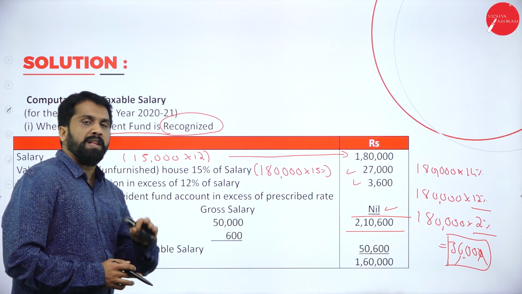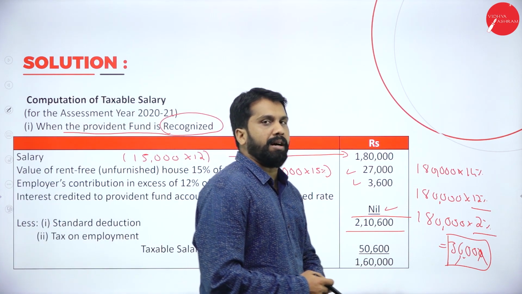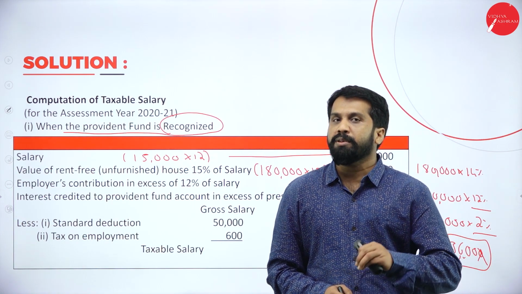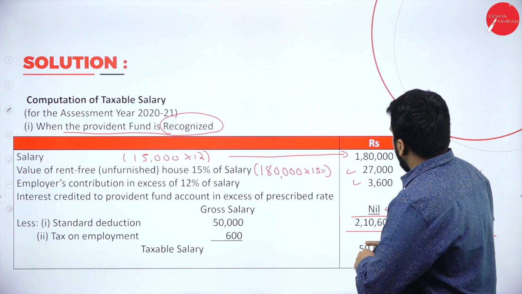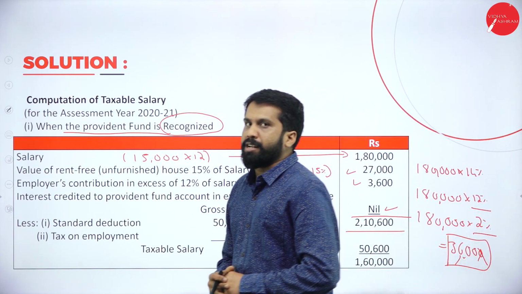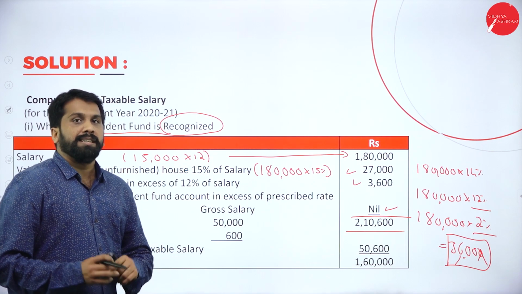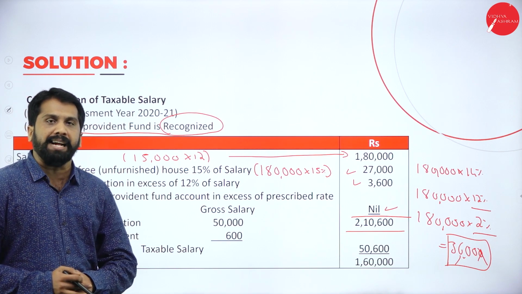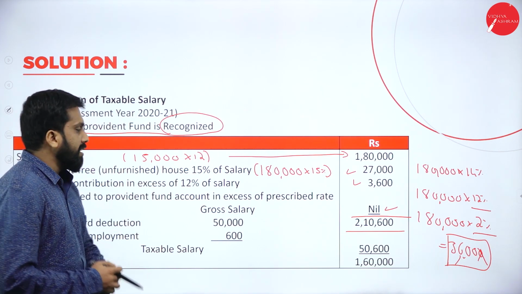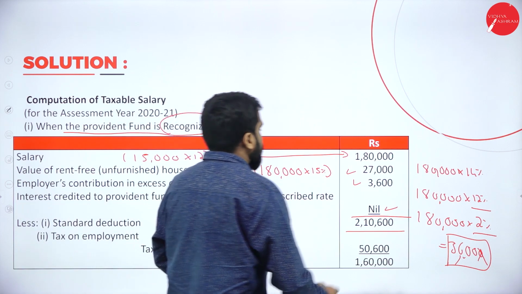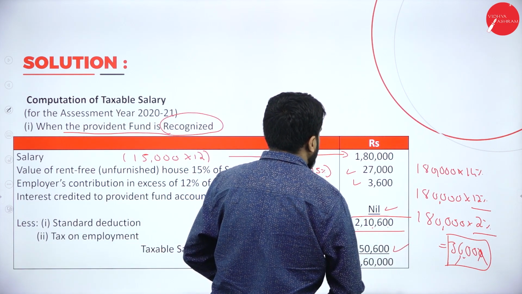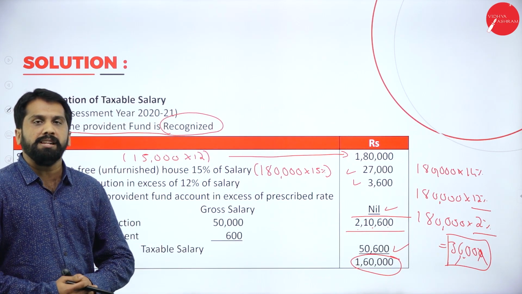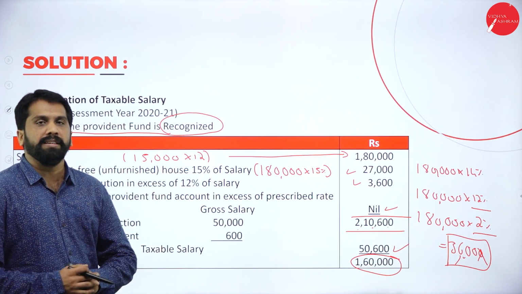Now, as we know, we have to minus standard deduction. It is 50,000. If you see your last year question paper or last year notes, it will be 40,000. But now it has changed to 50,000. From 2,10,600, you are supposed to minus 50,000 standard deduction. Along with that, he has paid employment tax. How much has he paid? 600. That has to be deducted. 2,10,600 minus 50,600, your final taxable salary is 1,60,000. Any doubt? Hopefully, there is no doubt.